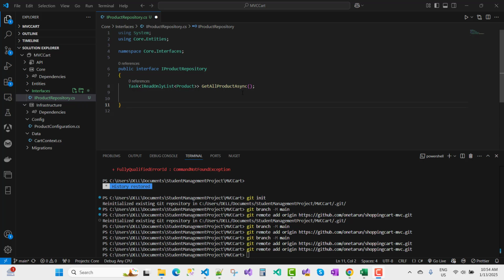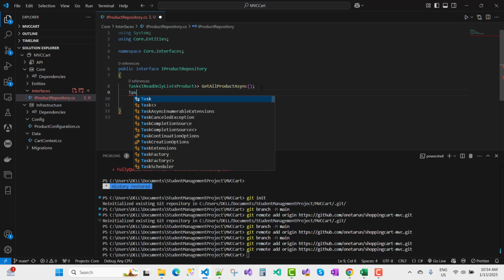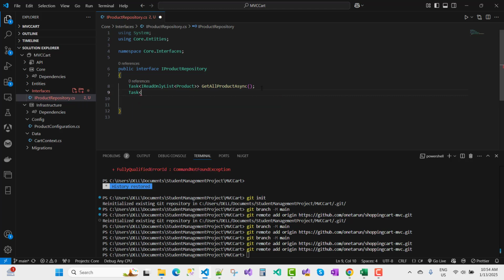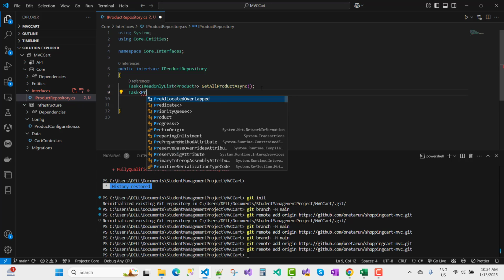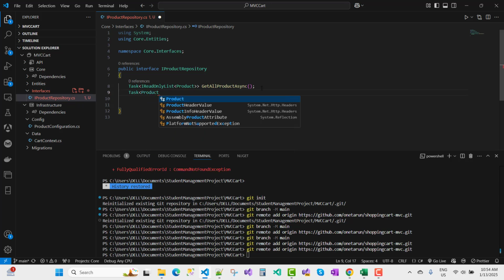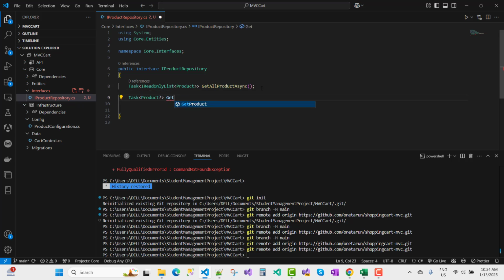Now I want to add a new method, a Task that returns a Product, based on the ID property, so it can be null, and that is GetByIdAsync. Based on the ID property.